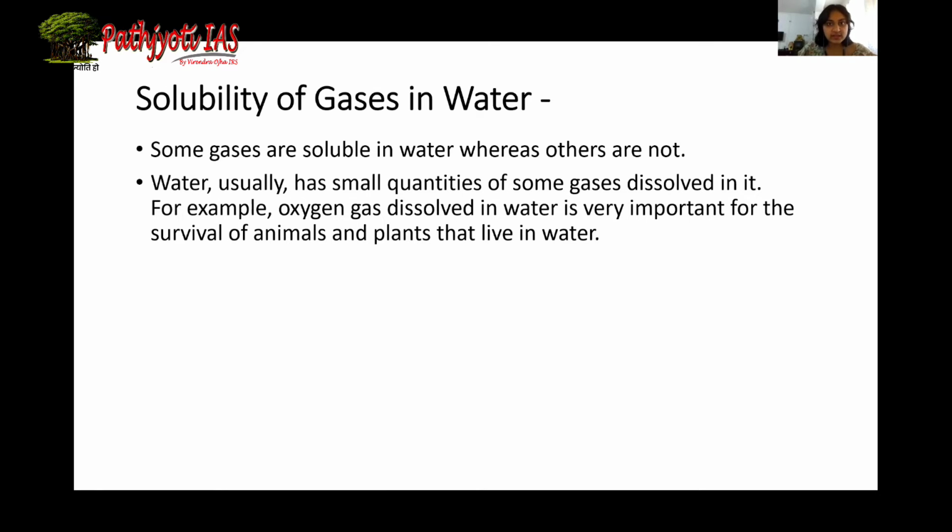The soda drinks that we have, the carbonated drinks. In the carbonated drinks like Pepsi or Limca, we dissolve carbon dioxide in water. So those small bubbles we see in the bottle are the bubbles of carbon dioxide trying to escape.